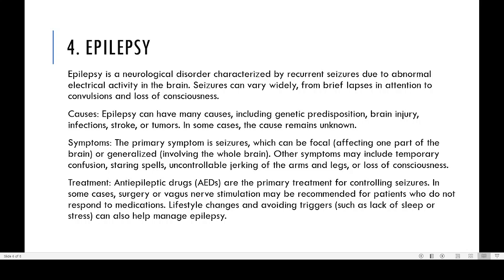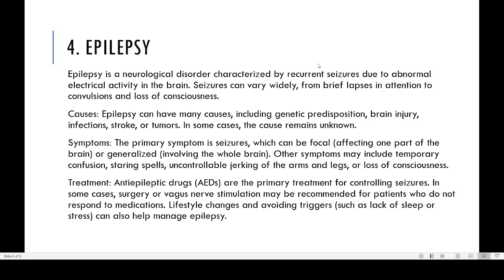They may fall down, and they will show this kind of shivering symptoms. These days it is very rare, but when I was a student, this type of problem was very common among students. But now, with proper medication, seizures or epilepsy can be controlled. So this is known as epilepsy.